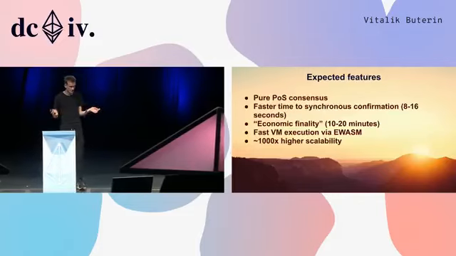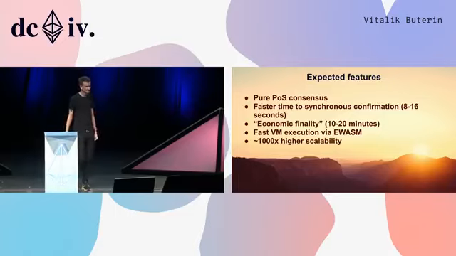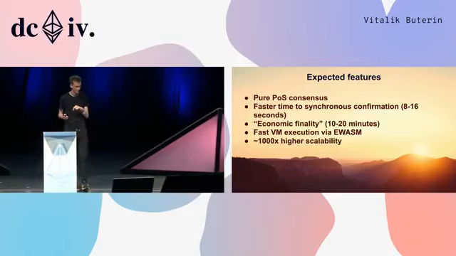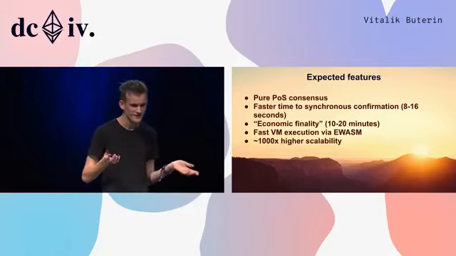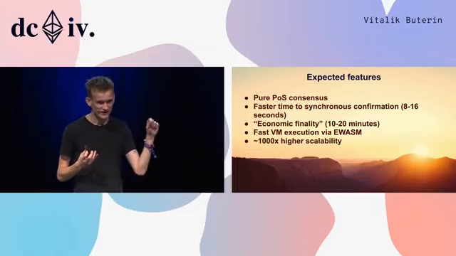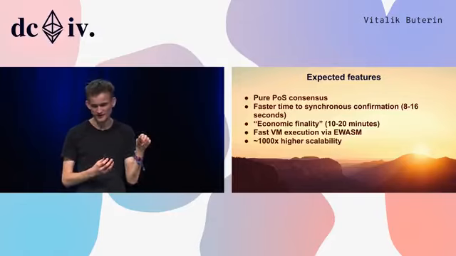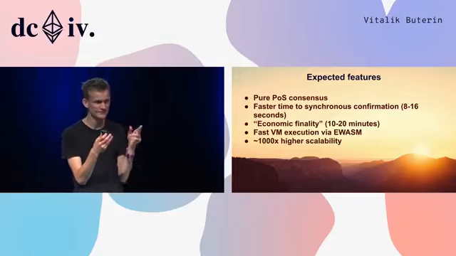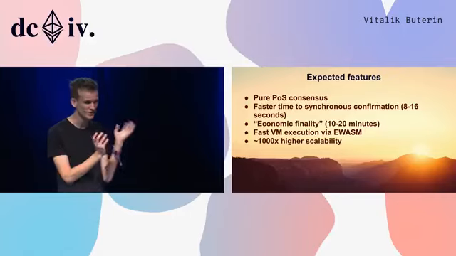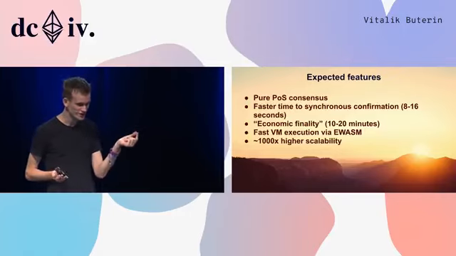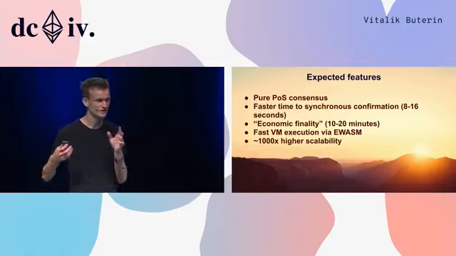Expected features: pure proof of stake, faster time to synchronous confirmation, so about 8 to 16 seconds. Now notice that because of how the fork choice rule and the signing mechanism work in the beacon chain, one confirmation in the beacon chain involves messages from hundreds of validators.